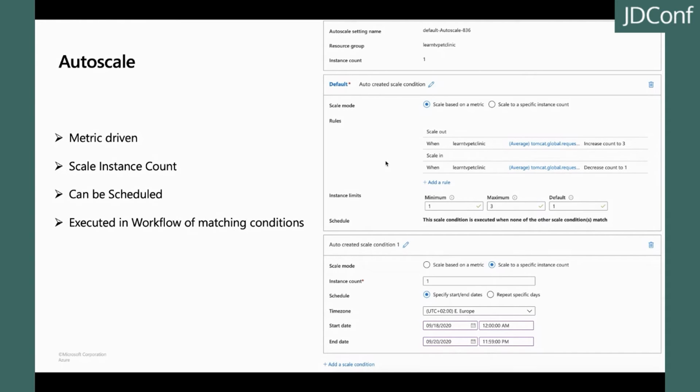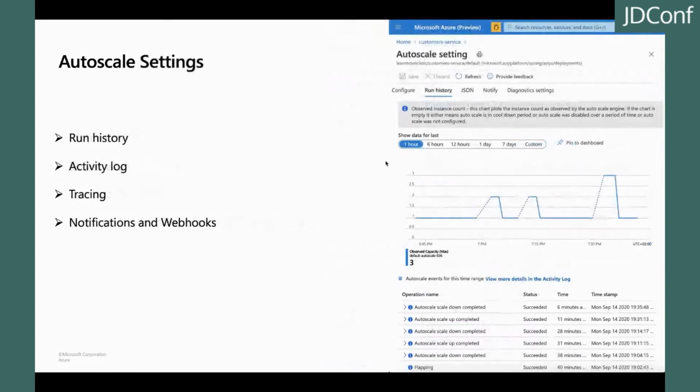It can be configured with a range of metrics, ensuring your scaling is linked to your service, app, or even VM's performance. You can even schedule based on instance count and calendar, ensuring your apps are scaled based on your predefined schedule and limits. The Autoscale service also provides metrics and logs to understand what scale actions have occurred and the evaluation of the conditions that led to those actions.